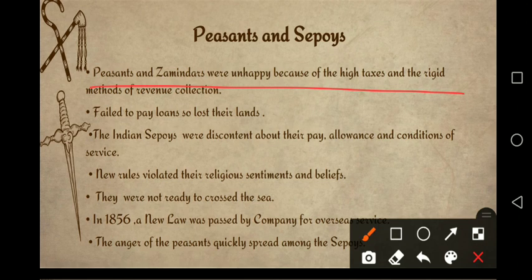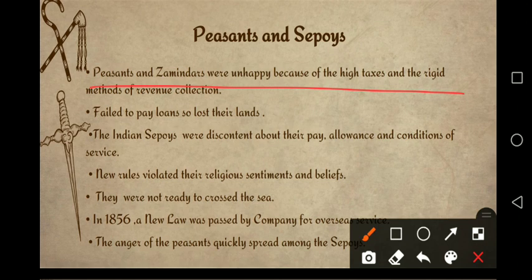But there were some other problems of sepoys, that they were not getting respect in their army, in their job, and they were not getting high posts also, and the salary of the Indian soldiers was less than British soldiers.